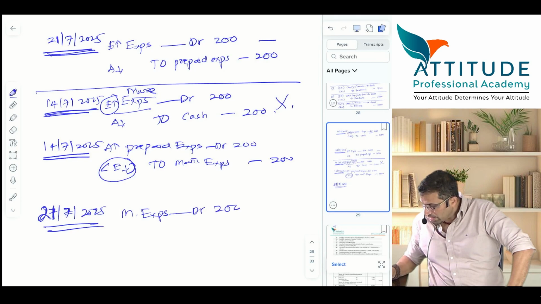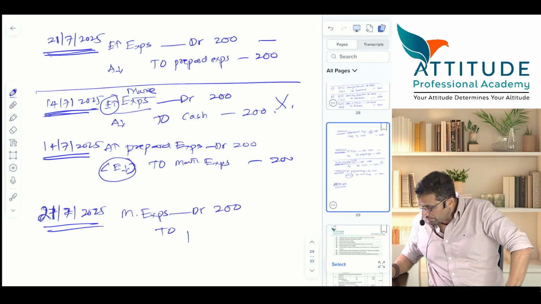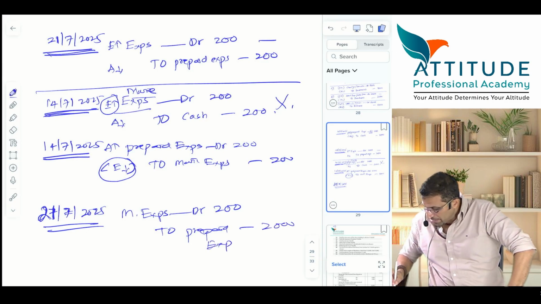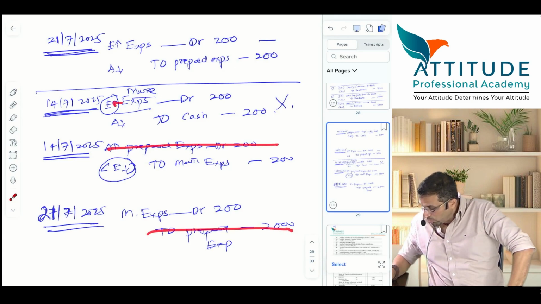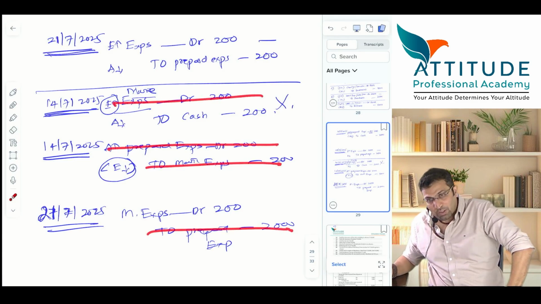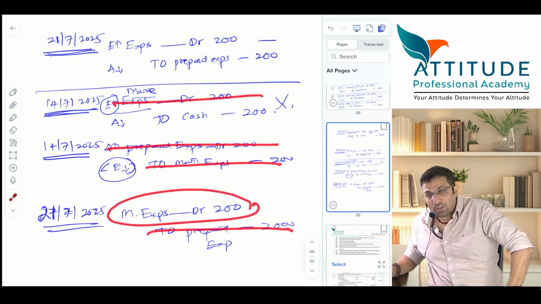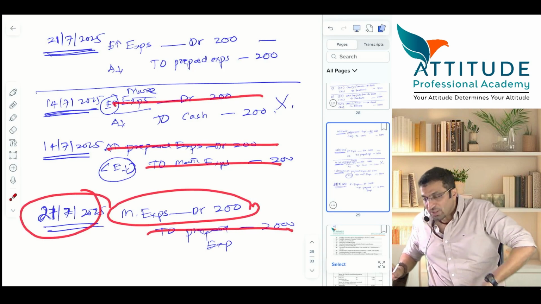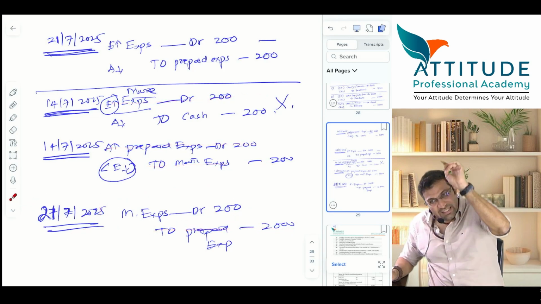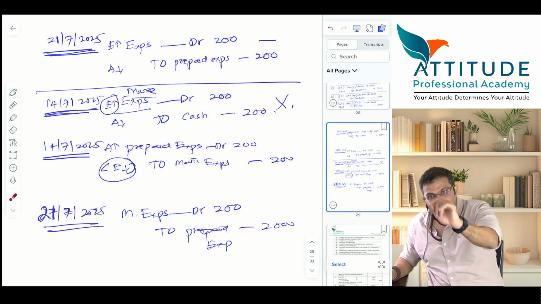How much? 200 to prepaid expense. So prepaid expense account gets closed. Prepaid is debited, movie expense had already been cleared. Now again movie expense is debited. So it is your expense on 21st only. On 21st you received the benefit. So it is an expense on 21st.